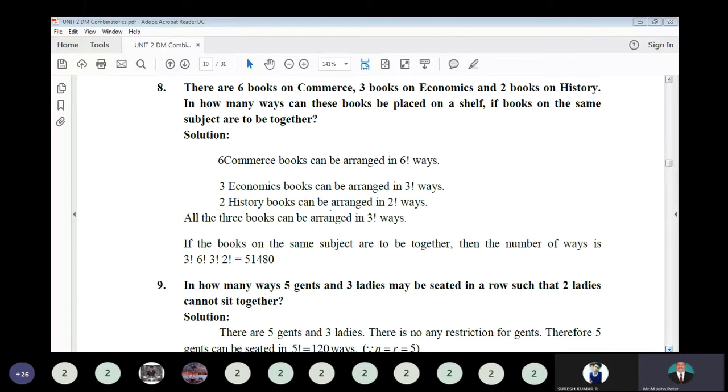That means individual subjects arrange themselves. So 6 commerce books are there, so there are 6 factorial ways. 3 economics books are there, so 3 factorial ways they can be arranged. And 2 history books are there, so 2 factorial ways you can arrange.